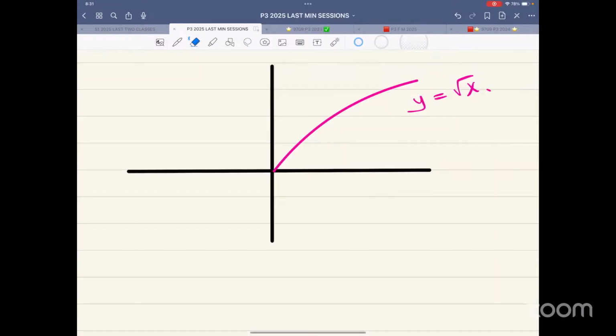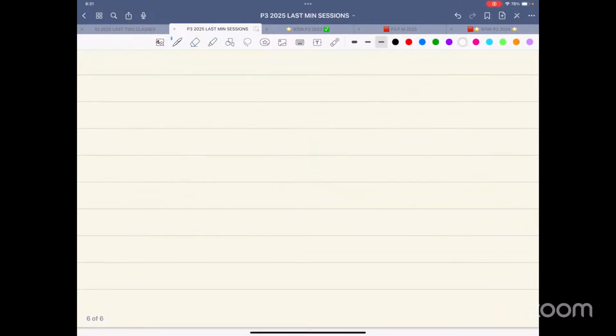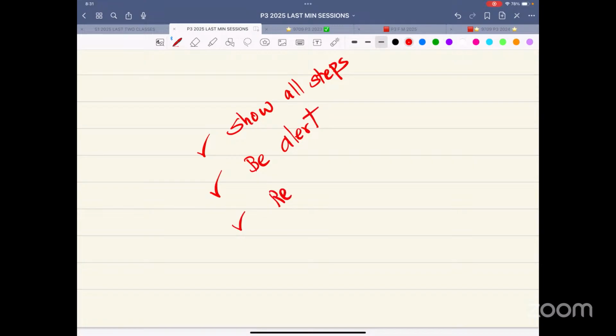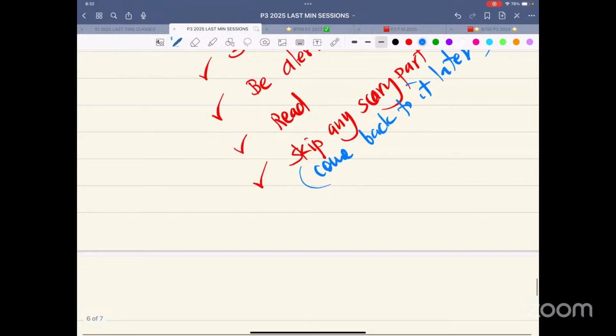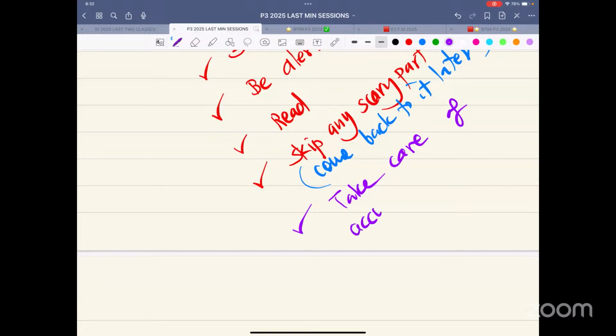And as usual, I can only say that just show all essential working, show all steps, be alert, read, skip any scary part. And of course, come back to it later. You will always have the time. Come back to it later. And naturally, take care of accuracy. Take care of exact form.